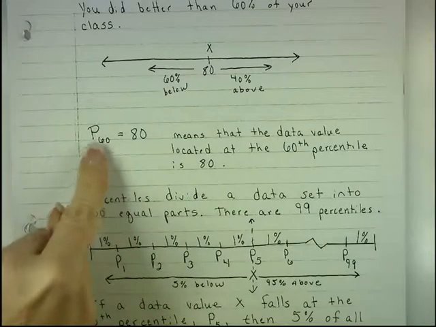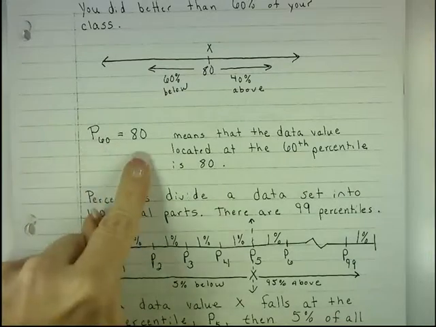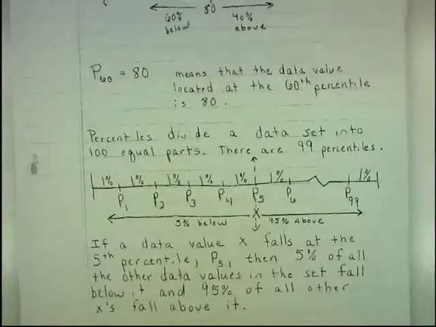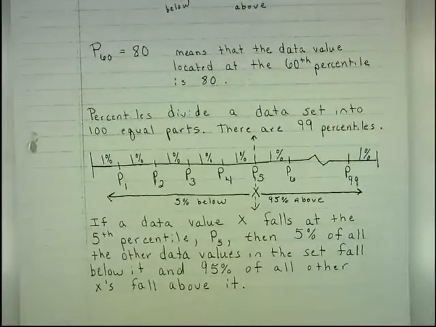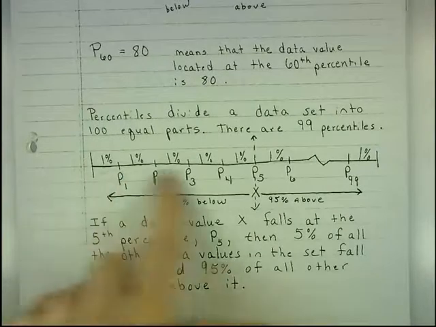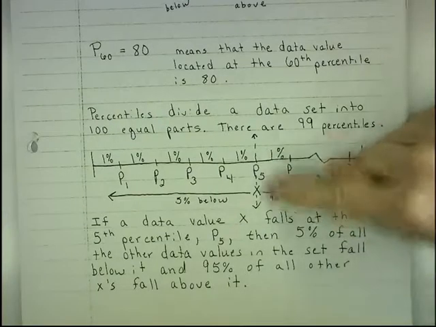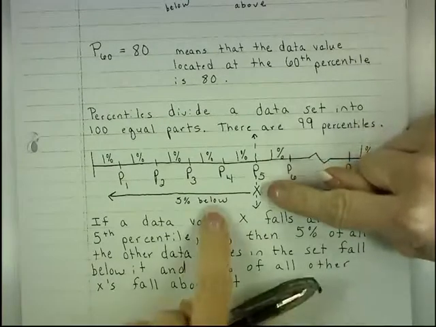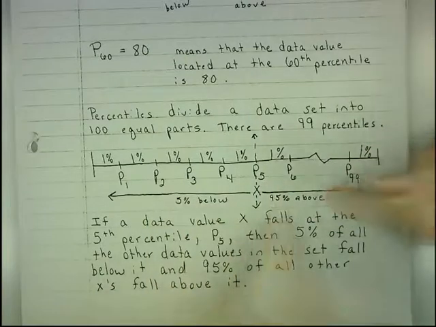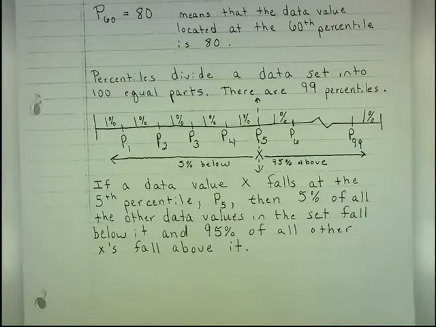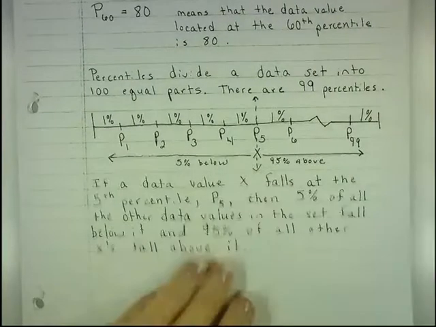And here's notation. P sub 60 equals 80 means that the data value located at the 60th percentile is the score of 80. Percentiles divide a data set into 100 equal parts, so there's 99 percentiles. And I have that division here, P1 all the way to P99, and each little subdivision is 1%, and they all add up to be 100%. So if a data value x falls at the 5th percentile, 5% of the other data values in the set fall below it, and 95% of the data values in the set fall above it. Okay? So 5% below, 95% above.